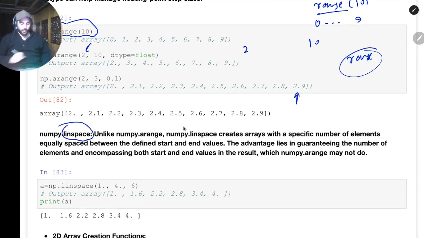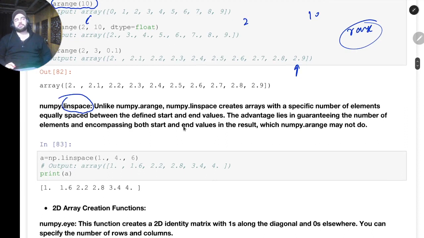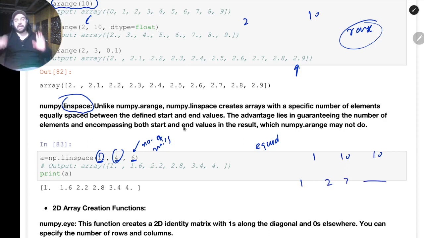Then we have something called linspace. What linspace does is, it is more or less similar to range, but here we keep spaces. This is the start, this is the end, and this is the number of numbers I want. So I want numbers from 1 to 4, and in total I want 6 numbers, which will obviously be equidistant. If I write 1 to 10 and I want 10 numbers, everything will get printed: 1, 2, 3, 4, 5, 6, 7, 8, 9, 10, because I have 10 numbers.